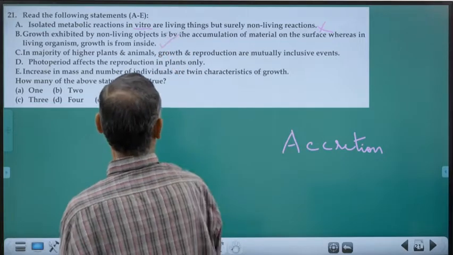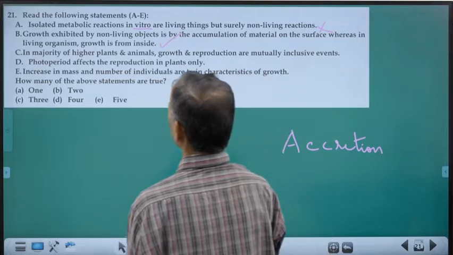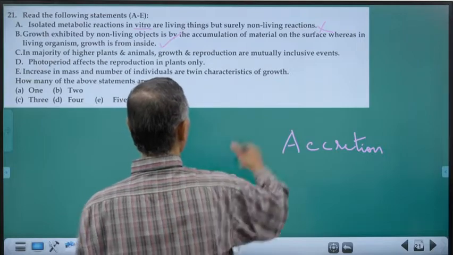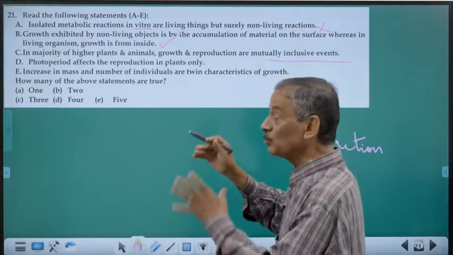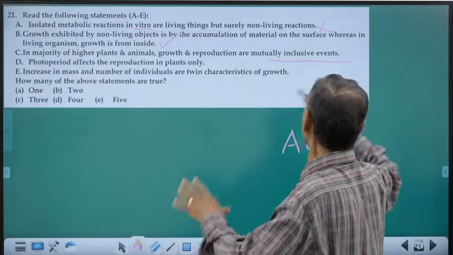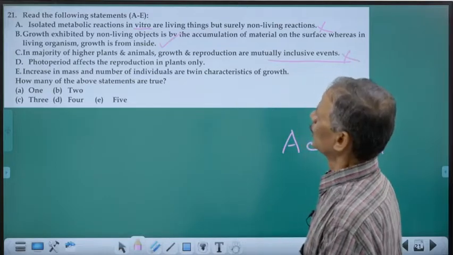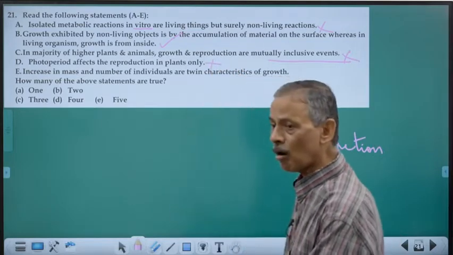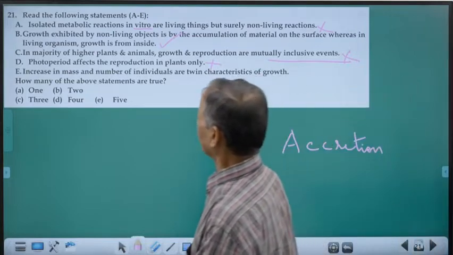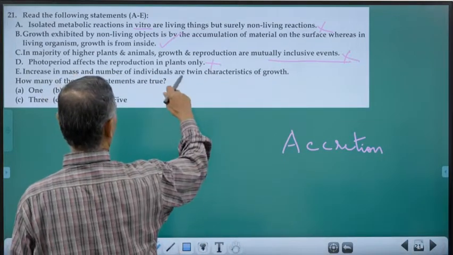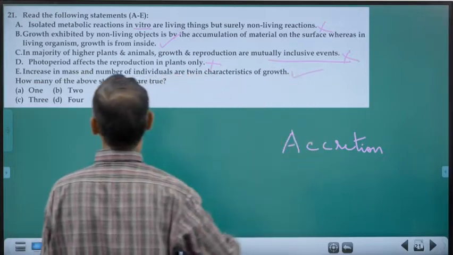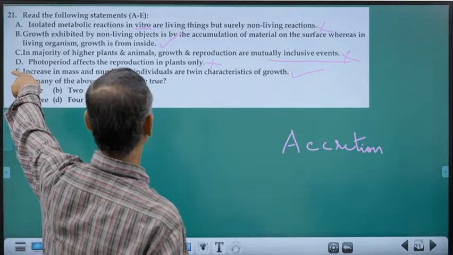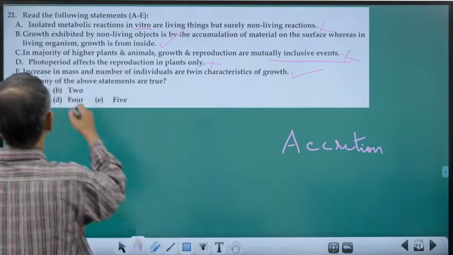Correct. In the majority of higher plants and animals, growth and reproduction are mutually inclusive. Mutually inclusive means both are the same. No, only for unicellular organisms. Photoperiod affects the reproduction in plants only. No, it affects all living things. Increase in mass and number of individuals are twin characters of growth. Now, how many of the above statements are true? We have B and E. So the answer is option 2.